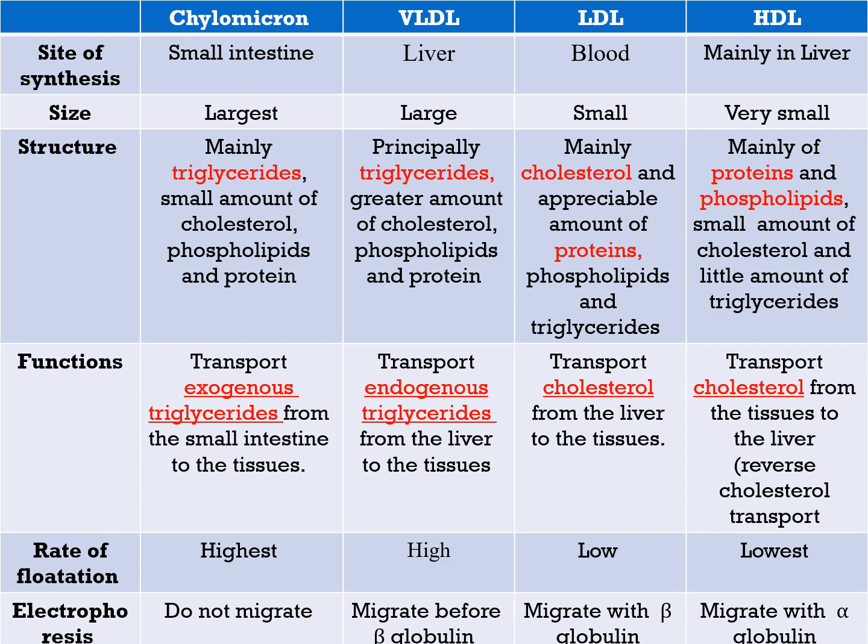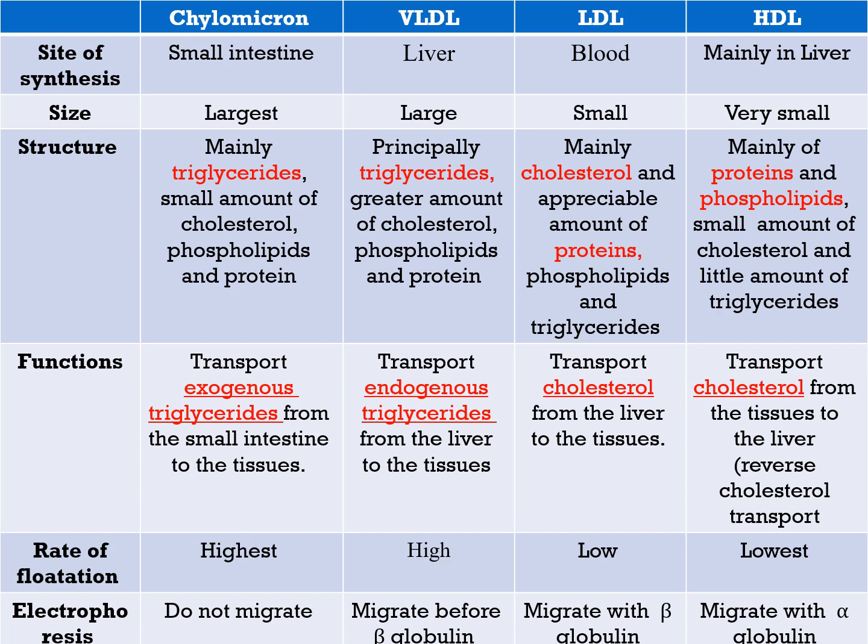Exogenous means from the diet. So it transports exogenous triglycerides from the small intestine to the tissues. While the VLDL is synthesized in the liver, with large size, it also contains mainly triglycerides. It also contains the others, cholesterol, phospholipids, and proteins, but mainly triglycerides because it transports endogenous triglycerides. While chylomicrons transport exogenous, VLDL transports endogenous.